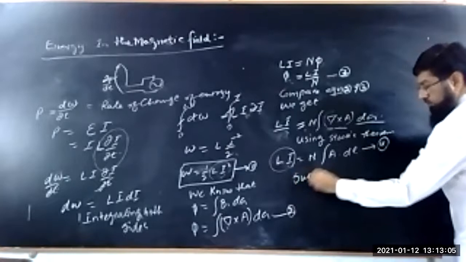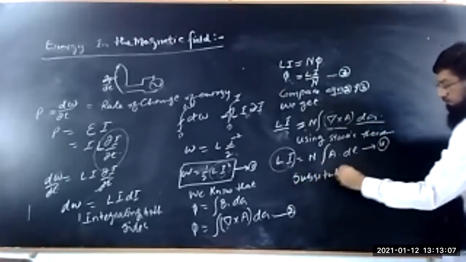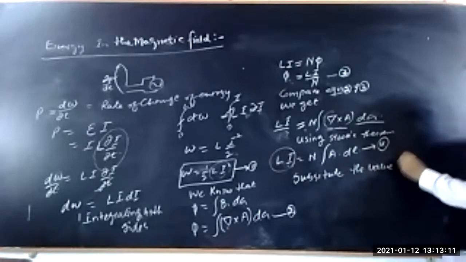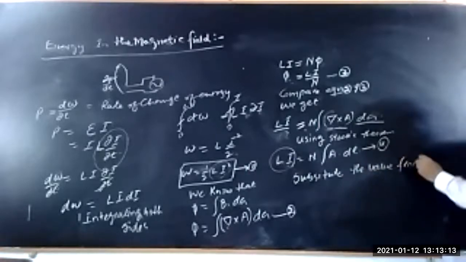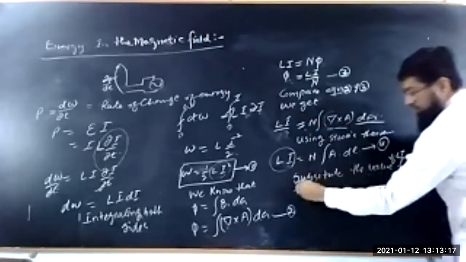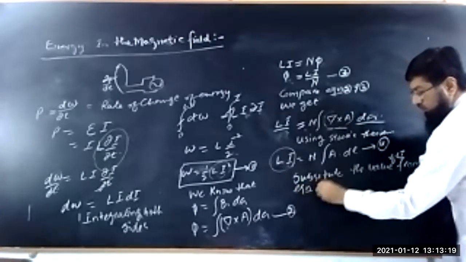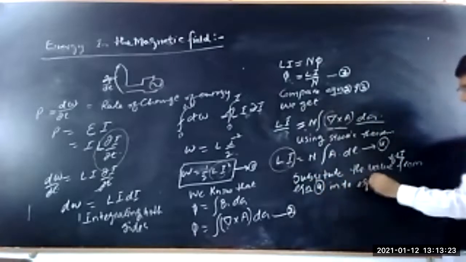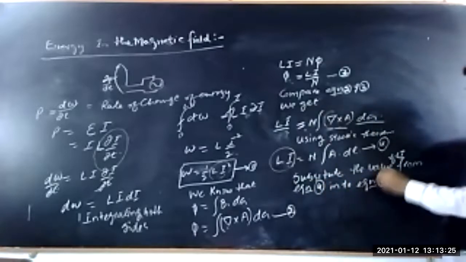Substitute the value of Li from equation 4 into equation 1.